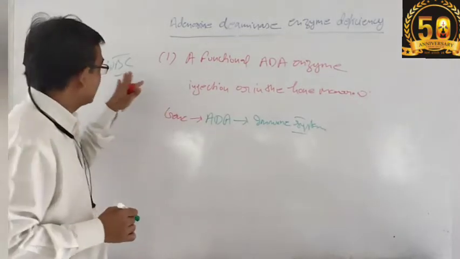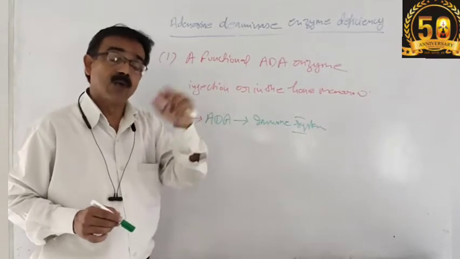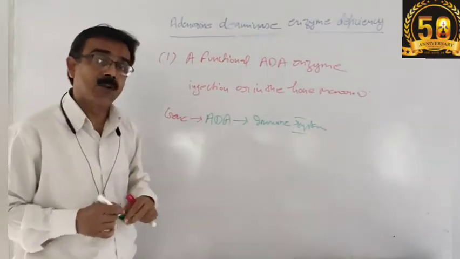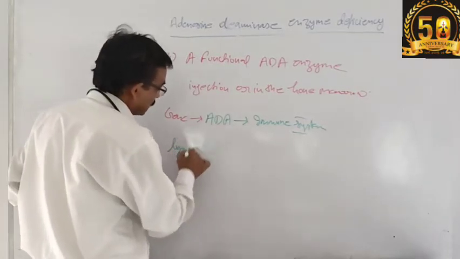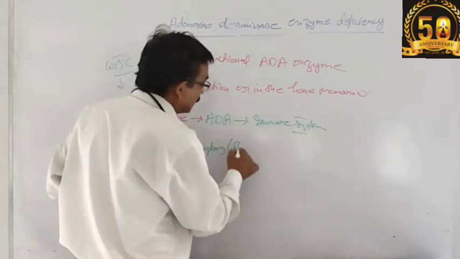To supply this functional ADA enzyme in the bone marrow, we take out the lymphocytes from the bone marrow.